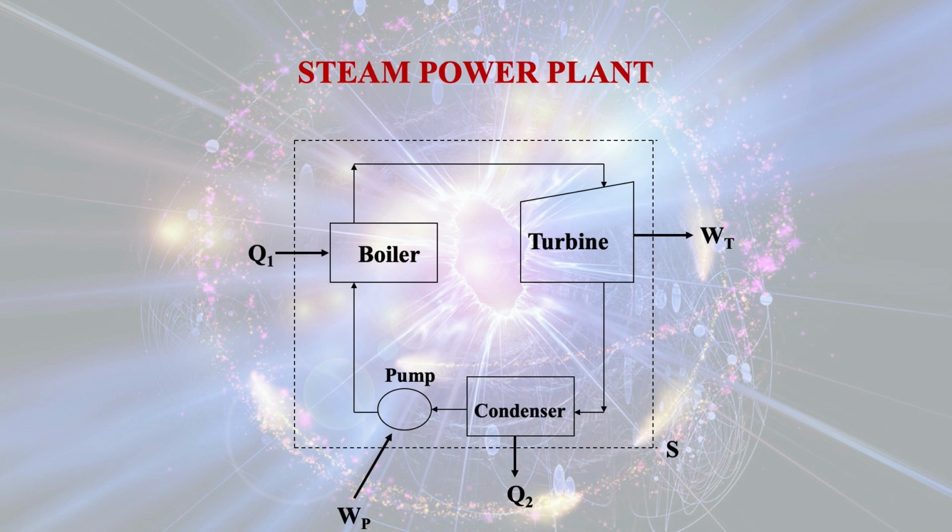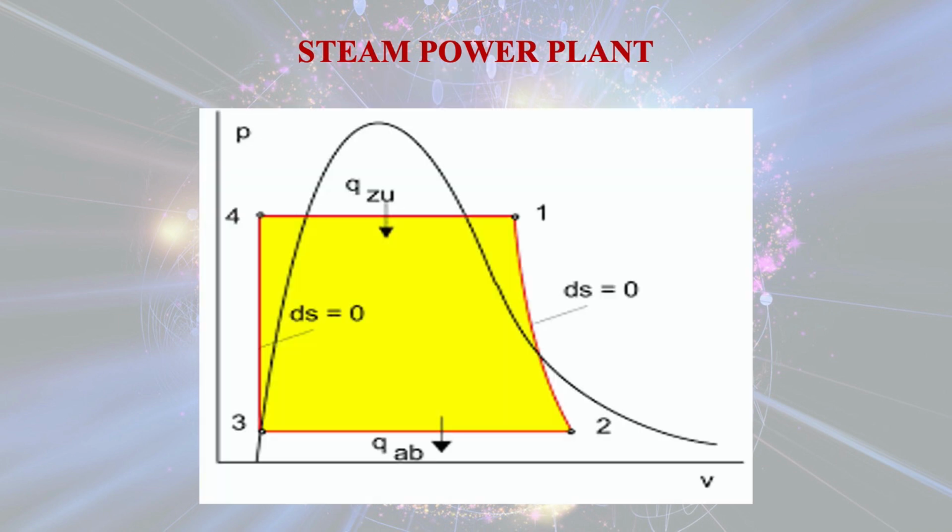After the turbine, the working fluid is a low pressure, low temperature steam, and so on. So I will show you a different diagram, we call it the PV diagram, and you will see how the change of phase takes place inside the cyclic process.